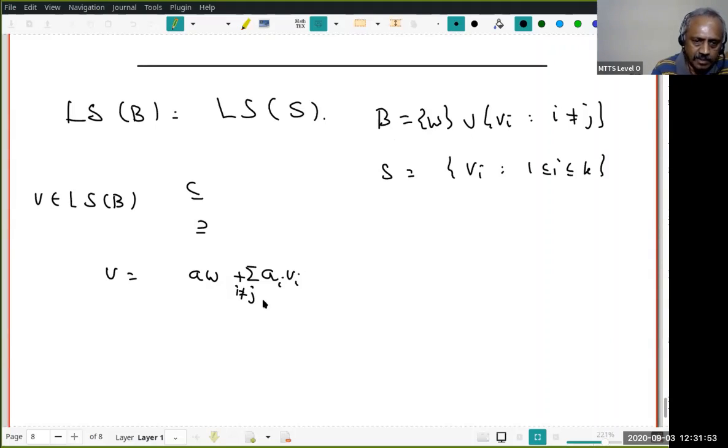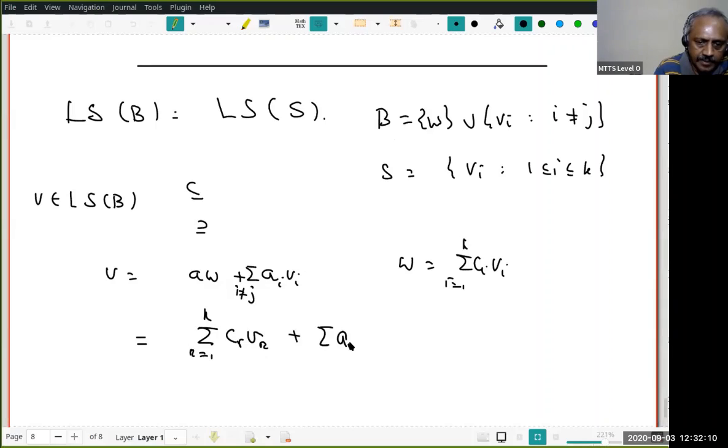That's what this is. But what is w? Remember, w itself is summation ci vi, i runs from 1 to k. Therefore, I can write this as summation cr vr, r equal to 1 to k, plus summation ai vi, i not equal to j.